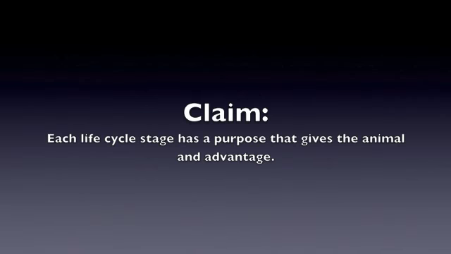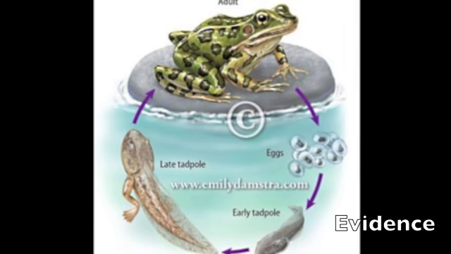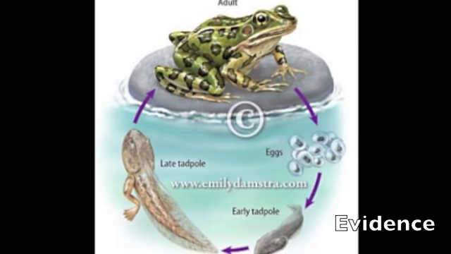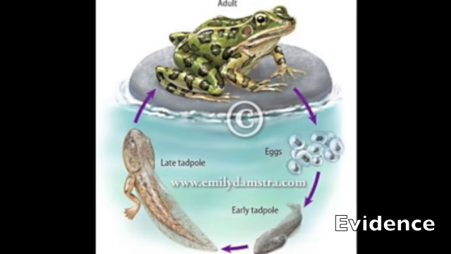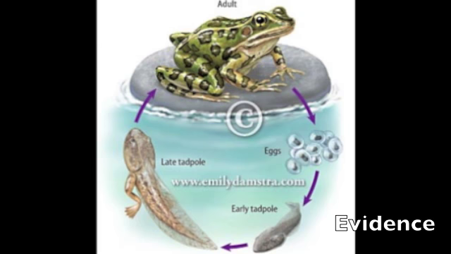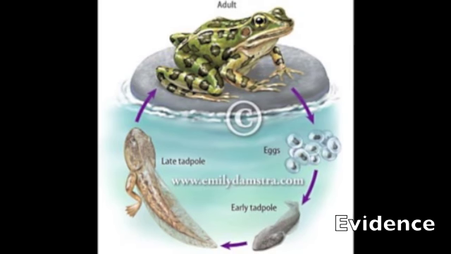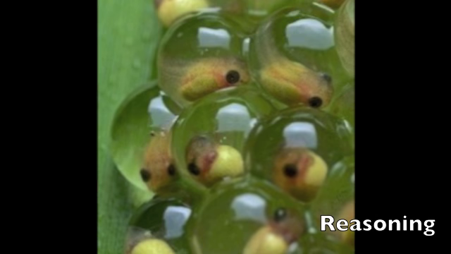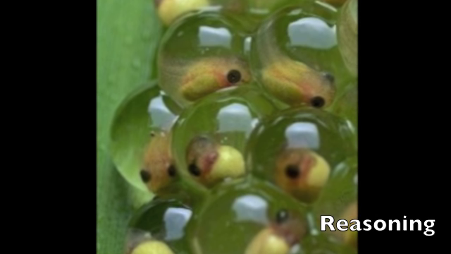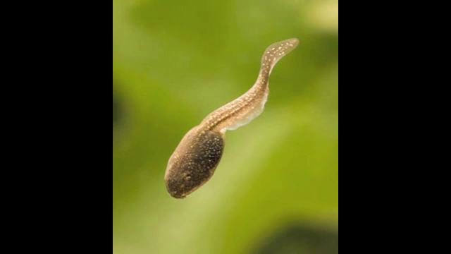My second claim is that each life cycle stage has a purpose that gives the animal an advantage. The first animal I will discuss here is the frog. The frog has 3 stages in its life cycle that include the egg, the tadpole, and the adult. First, the adult frogs lay eggs in the water. These eggs hatch into tadpoles. The tadpole goes through metamorphosis to the adult stage.